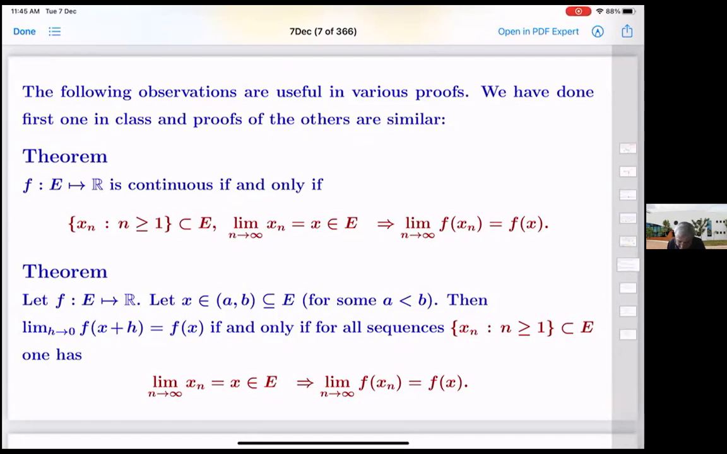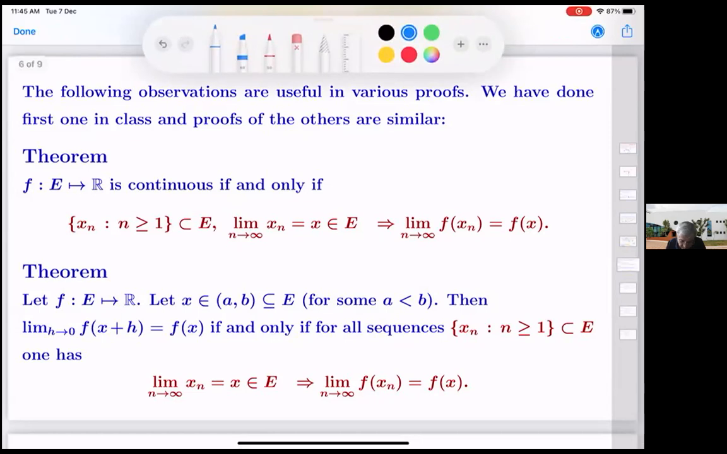So f is a function, x is a point in its domain, in an interval a less than b. Then saying that the limit of f of x plus h as h goes to 0 is f of x is if and only if for all sequences xn with limit xn equal to x, one has limit f of xn equal to f of x. So this theorem implies the previous theorem.